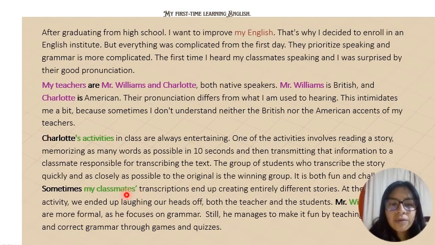Also here we found sometimes my classmates' transcriptions ended up creating entirely different stories. So in this sentence, my classmates' transcription is the transcription of my classmate, the transcription belonged to my classmate. That's why we use the apostrophe after the s. Here also I have Mr. Williams' classes, which means the classes of Mr. Williams are more formal. We are talking about the classes that belong to Mr. Williams, not to Charlotte.